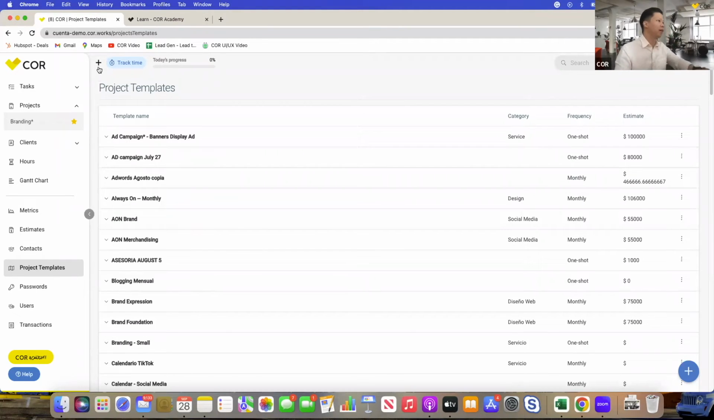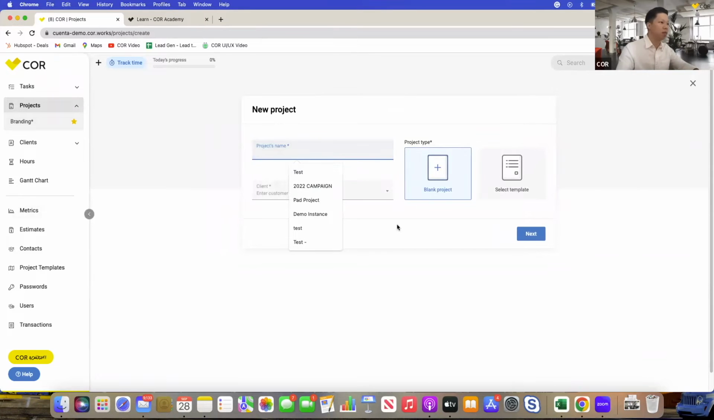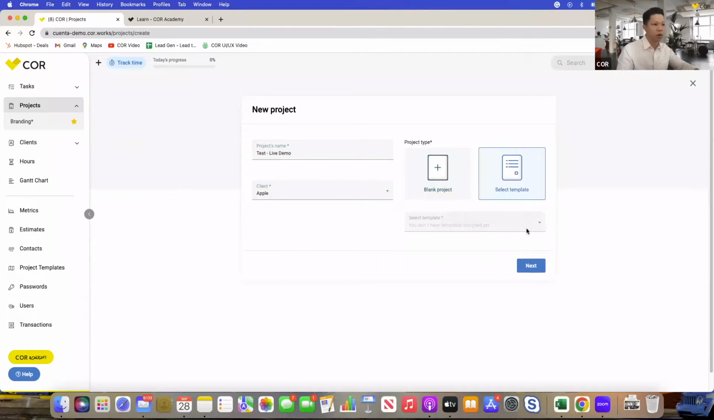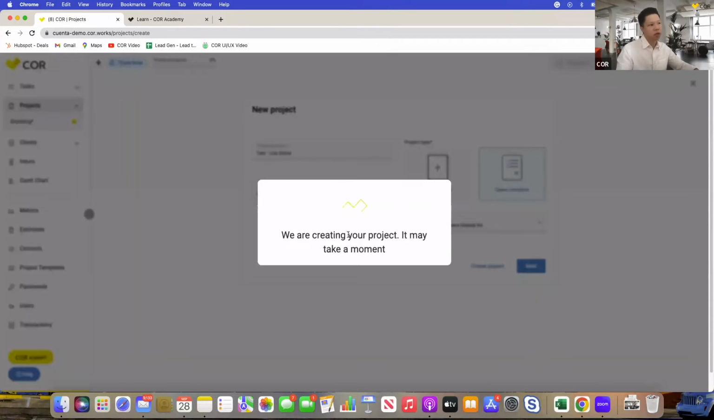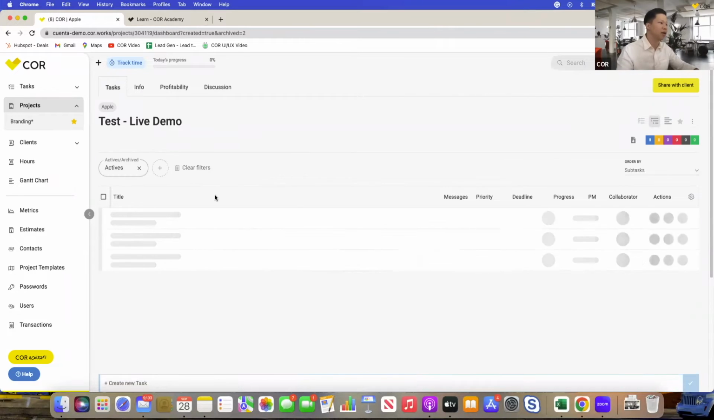So let's go ahead and start a project with a template. Just the plus button, set a project name. So let's do test. Let's see, live demo. Enter a random client. Let's pick Apple for this session. And we're going to choose a template, and hit create project. As you can see, if you already have a template set up, you can kickstart a project in less than 5 clicks, I think, earlier.